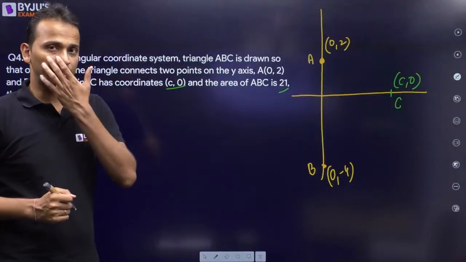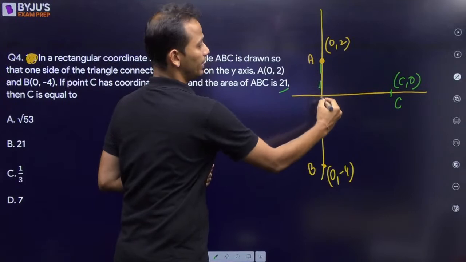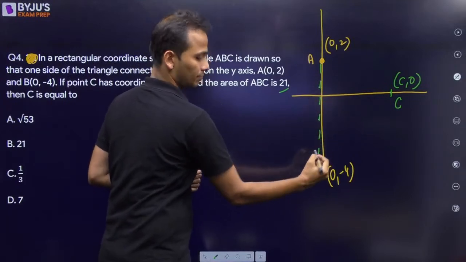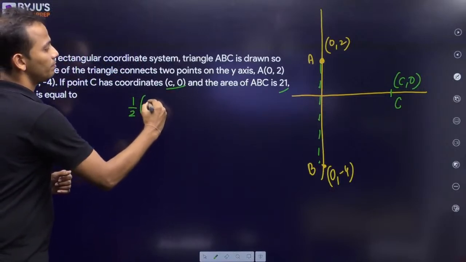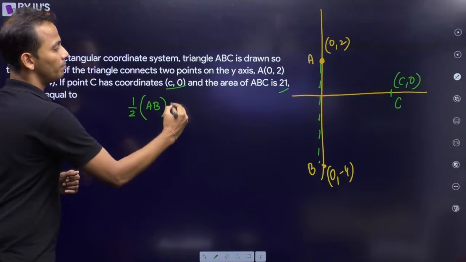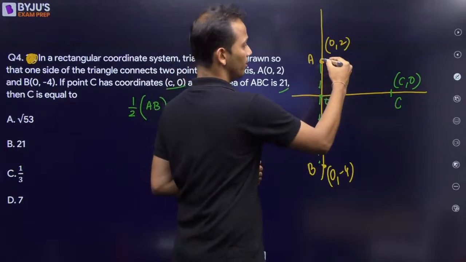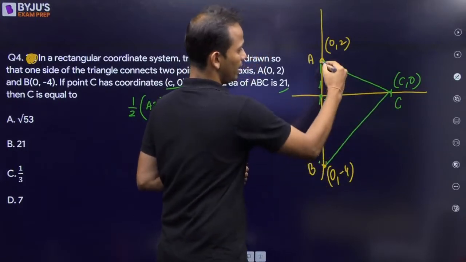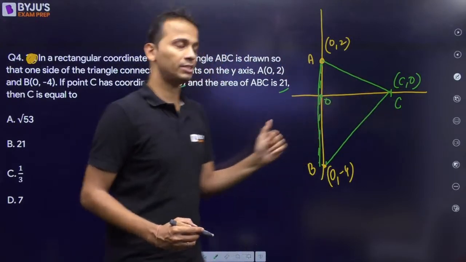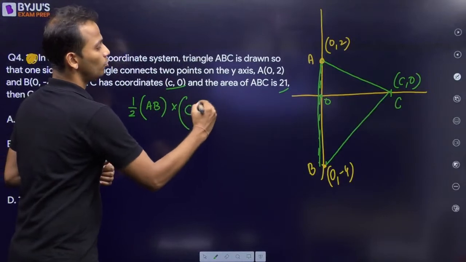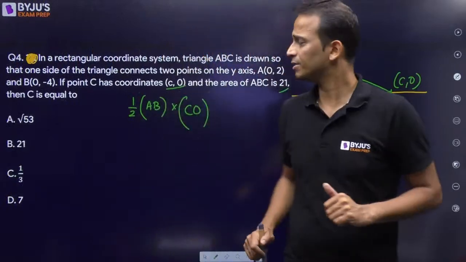Now the area of this triangle is given as 21. Now what is the area of a triangle? Area of triangle is half into base into height. I'll consider AB as the base. So area will be half multiplied by AB, multiplied by the height. Let's say this point is O. So for this triangle ABC, if AB is the base, CO will be the height. So half AB into CO will be the area of this triangle, right?